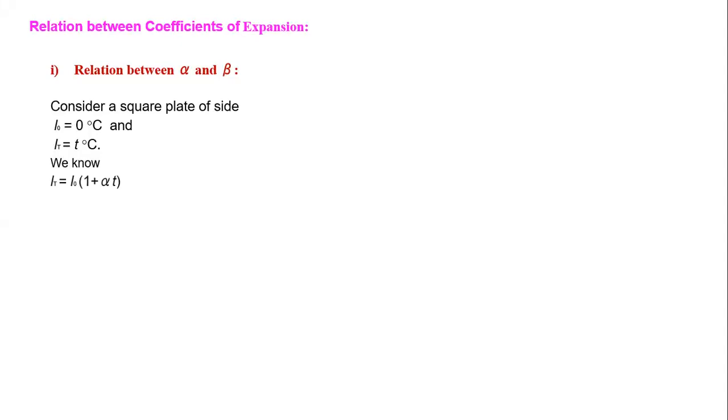Then we can write a formula: LT is equal to L0 times 1 plus alpha T. How did we write this formula? Alpha is equal to, you know, LT minus L0 divided by L0 T. By using that formula, alpha L0 T is equal to LT minus L0.